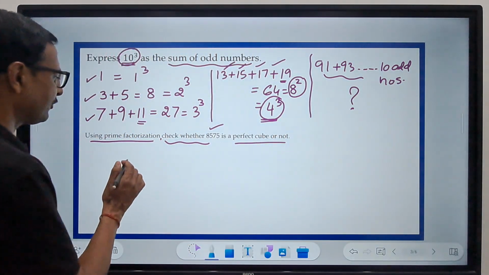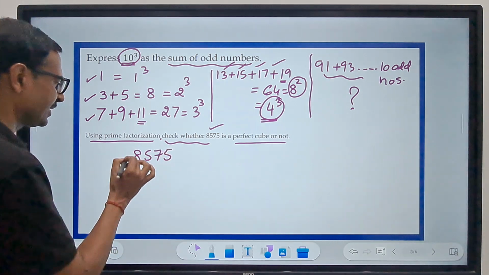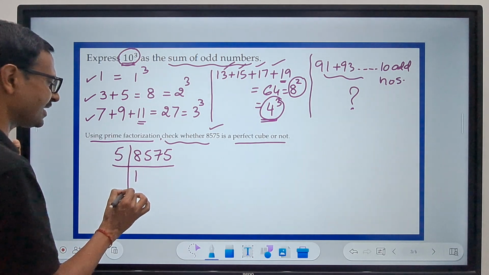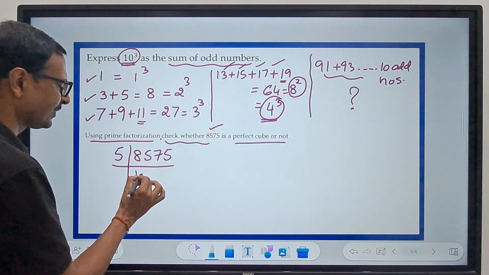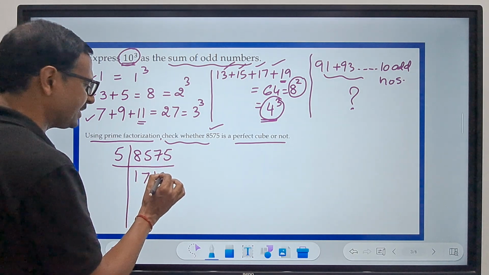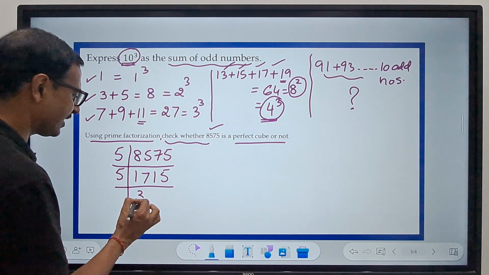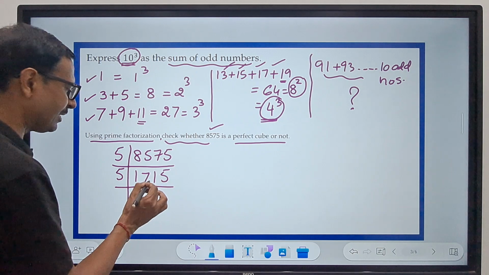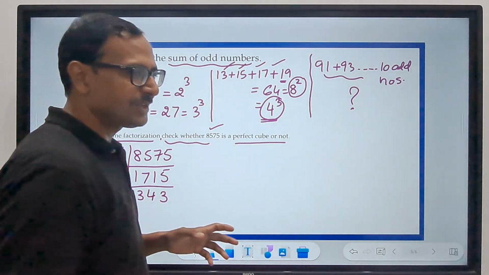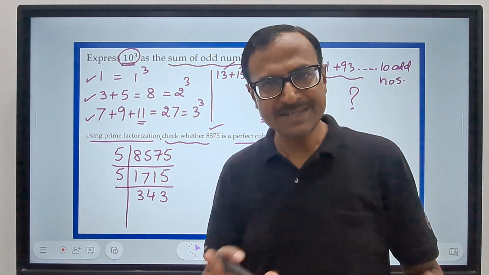So for that, I'll have to first make factors of 8575. So 8575 is obviously divisible by 5. 5 ones are 5, 35 means 7, 5, 1, and 25 means 5. So again divisible by 5. 5 threes are 15, 21 means 4, and 15 means 3. And now I know 343 is a perfect cube. 343 is actually 7 cube.